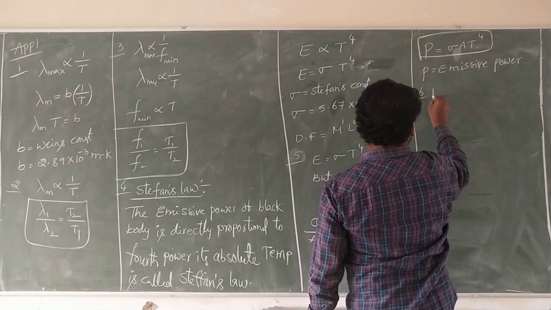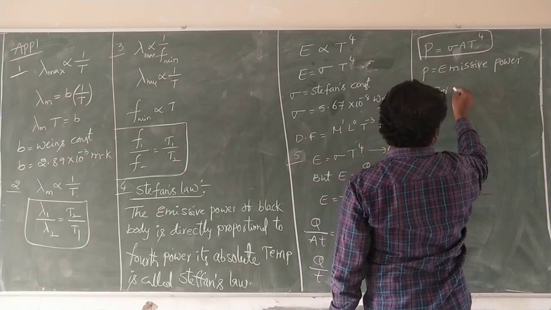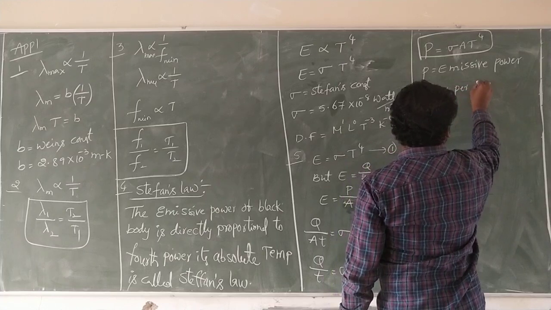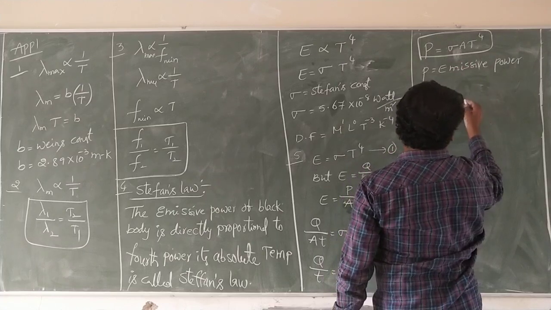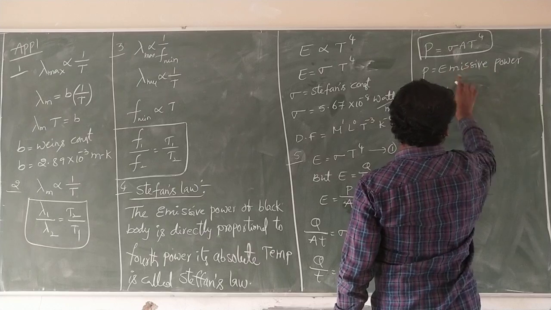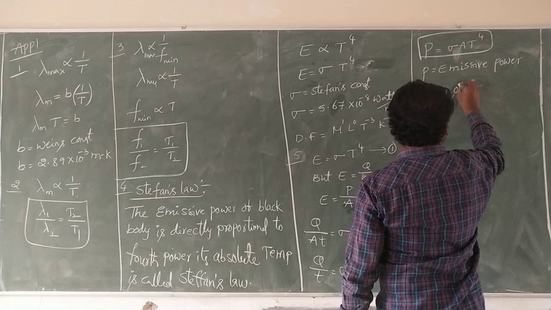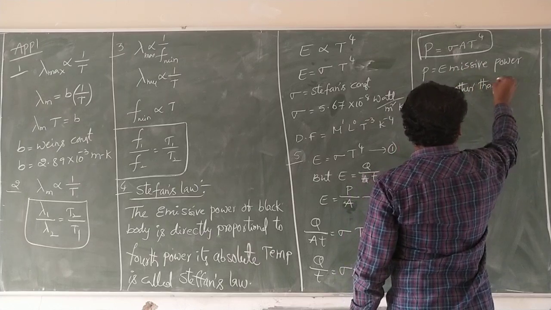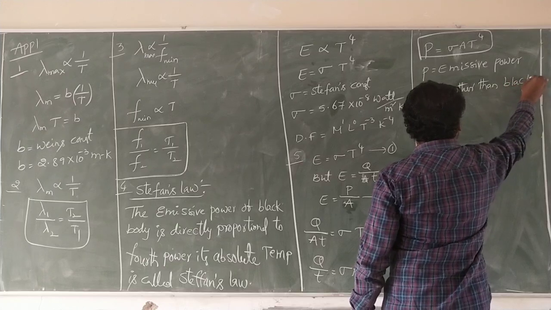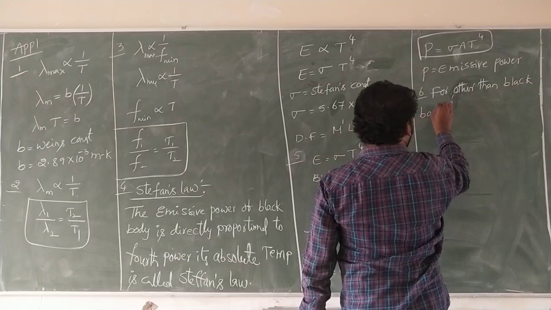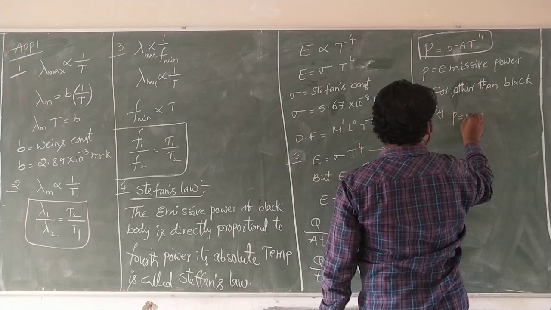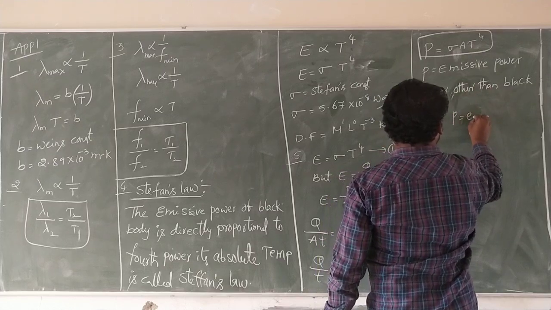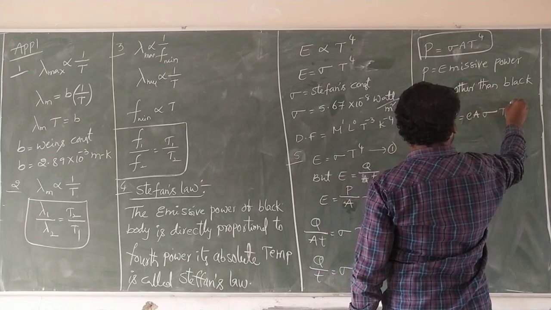For other bodies, other than a black body, P is equal to E A sigma T power 4.